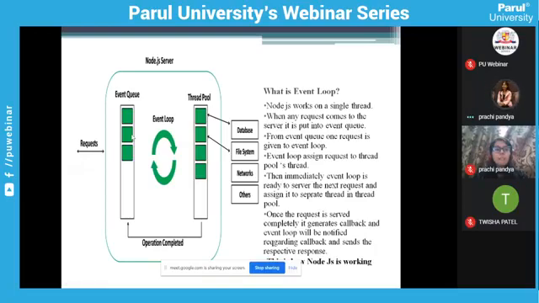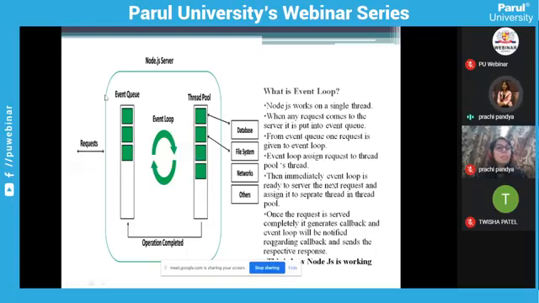For example, the first request, a database request, comes to the event loop. The event loop allocates one background thread and identifies that it is a database request. That request is served by the background thread, and the Node.js control does not wait for it to be completed.